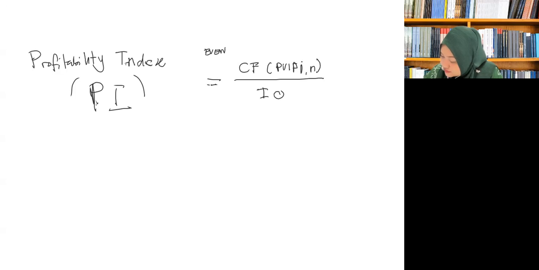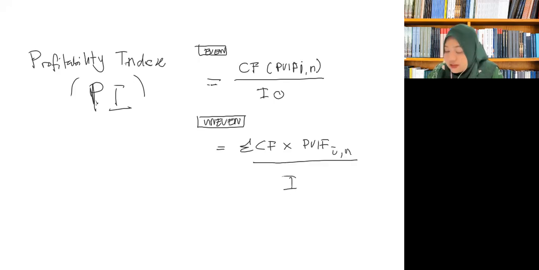For uneven cash flow, it is the summation of cash flow multiply with PVIF with the given I and N, divide with initial outlay.